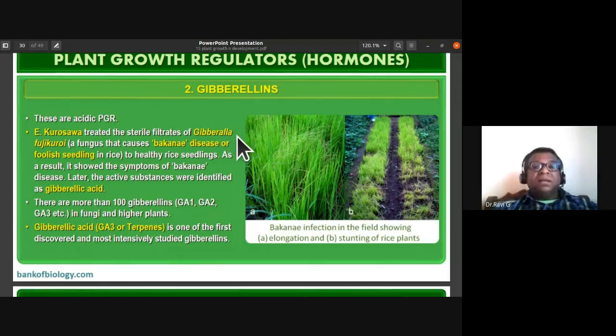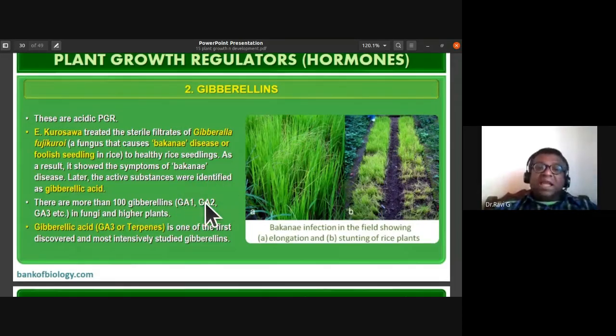You should remember, for 1 mark they might ask you: dash causes the foolish seedling disease or Bakanae disease. Gibberella fujikuroi. So Kurosawa treated healthy rice seedlings with Gibberella fujikuroi. As a result of exposure to this fungus, it showed the symptoms of Bakanae disease.